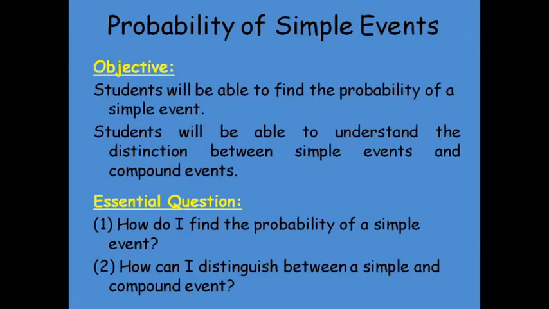Now, the objectives of probability of simple events. Students will be able to find the probability of a simple event. Students will be able to understand the distinction between simple events and compound events. The essential questions are: how do we find the probability of a simple event, and how can we distinguish between a simple event and a compound event?